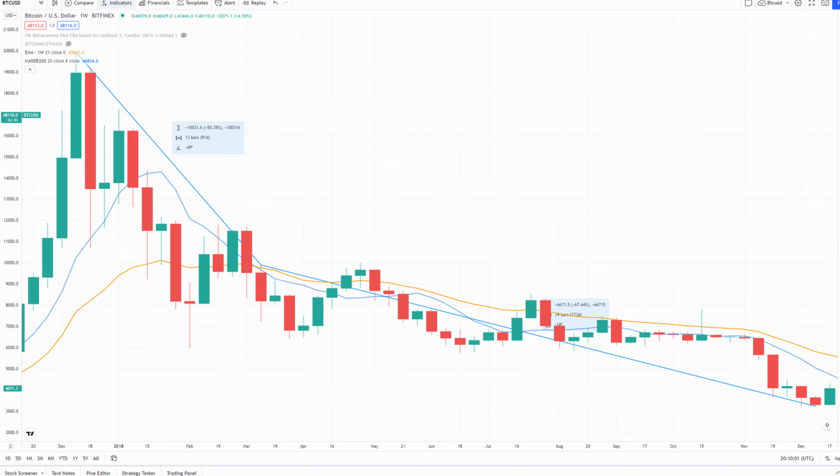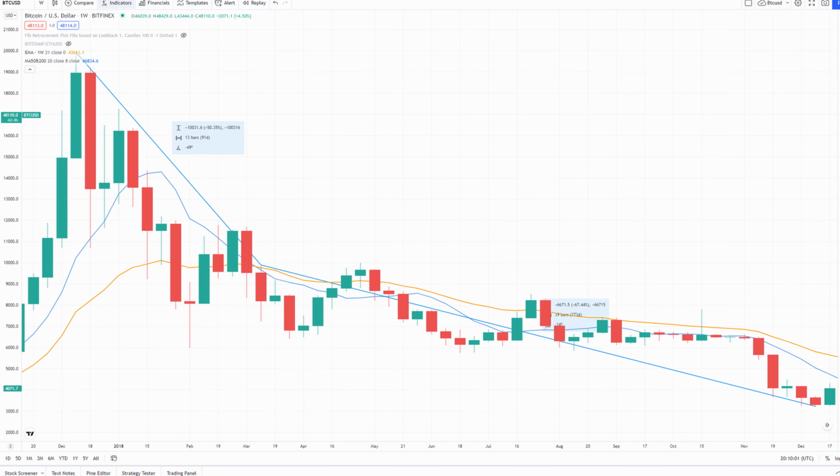If we look at the previous cycle, we saw that we got a death cross after Bitcoin peaked. After the death cross, we saw a 67% move to the downside. However, as with all moving averages, they are delayed. If we calculate how much Bitcoin dropped from its peak to the start of the death cross, we see that we dropped around 50%. This means that we would have lost 50% in gains before getting notified for it. Therefore, I believe that death crosses don't really tell us much, but the golden cross do tell us a lot more information.